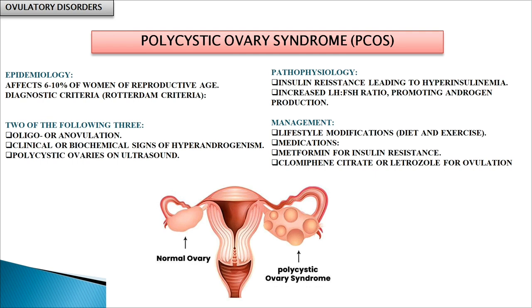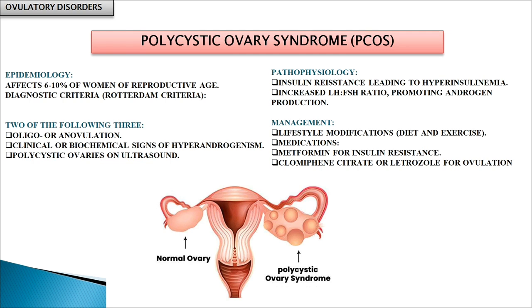This disorder involves the ovary, and the most common is PCO, that is called polycystic ovary syndrome. It affects 6 to 10% of women of reproductive age group. The diagnostic criteria is the Rotterdam criteria, in which two of the following three should be fulfilled. There's oligo-ovulation or anovulation. It means the ovulation doesn't happen, or it happens but with a delay, like a 45-day cycle or more than a 60-day cycle.